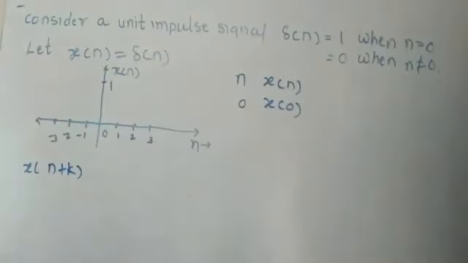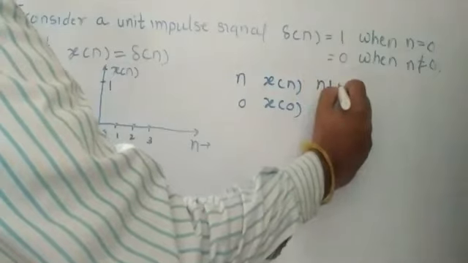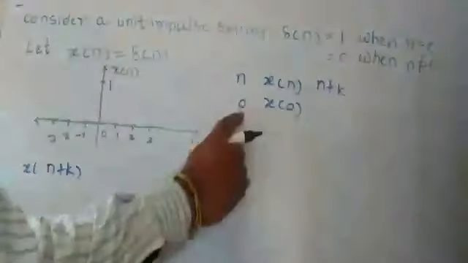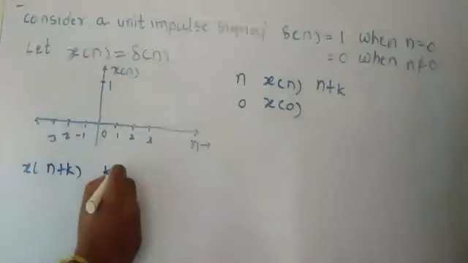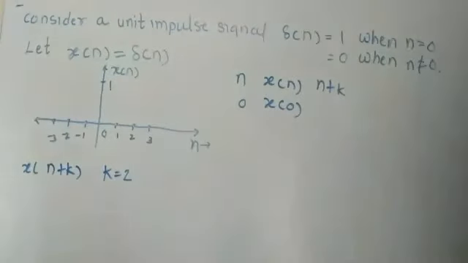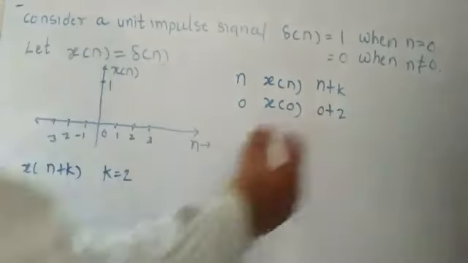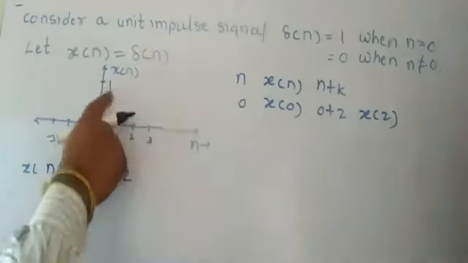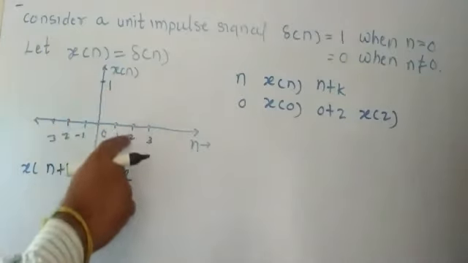But now here we are going for finding the value, that is n plus k. Now in case I write n is equal to 0 and k, we consider k as 2 samples. K is nothing but 2. So if k is equal to 2, I say here 0 plus 2, you will get x of 2. Now from this graph, x of 2 is 0. So I write here at n is equal to 0, x of 2 is 0.